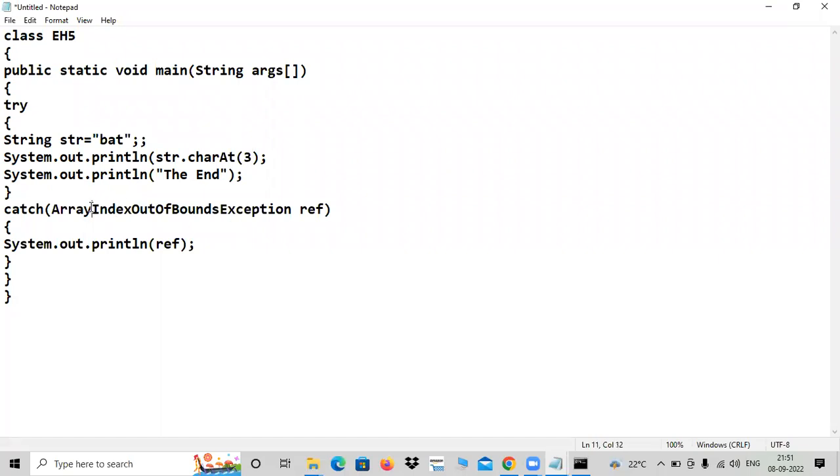But you are not dealing with an array, so just make a small adjustment. You are dealing with a string, that common sense we have. Pretty good, right? You know that you are dealing with a string. Why should I write array or arithmetic? It is ridiculous, foolish, right? So I will write string. I will write ref, it remains the same.